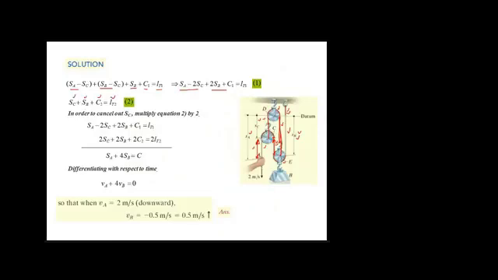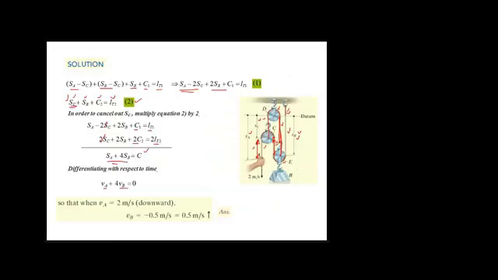Okay, so we want to eliminate this SC. What we can do is multiply equation 2 with 2 and add it with equation 1. When you do so, this 2SC will be cancelled out with this 2SC, and when you add both of them, you will get this equation. Again, this C1 plus 2C2, that is L_T1 and 2L_T2, we will move toward the right side, and whatever we get, we will combine all those constants into one constant, that is C. Okay, so differentiate this equation with respect to time, and you will get VA plus 4VB is equal to 0.